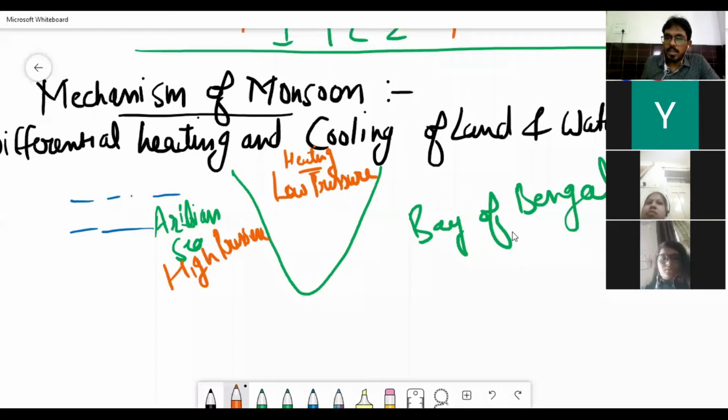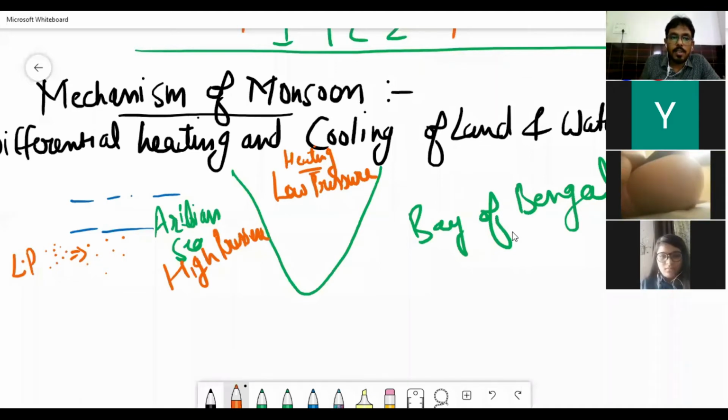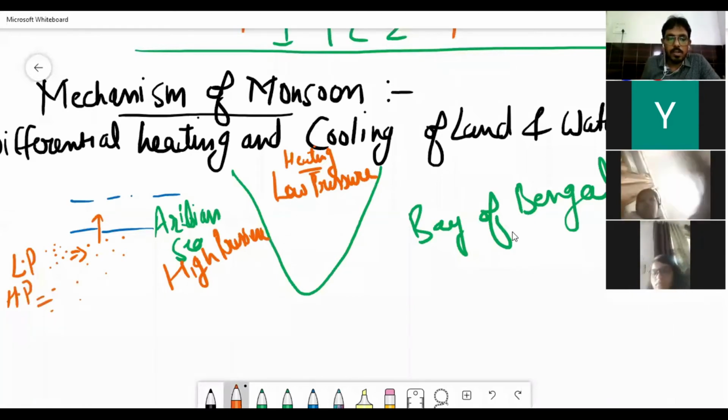Yes, Yashad. Over here, heat will arise. After heating, air will rise upwards, and over here, high pressure will generate automatically. What is high pressure? Listen, what is low pressure? Molecules, if they are closer, after heating they become spread out by diffusion. So the molecules become lighter in weight and they move upwards. In the same way, what happens in high pressure?